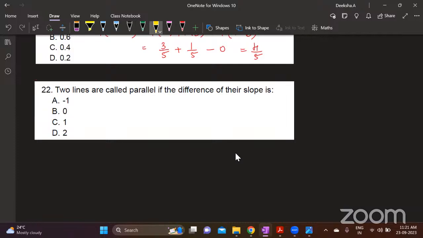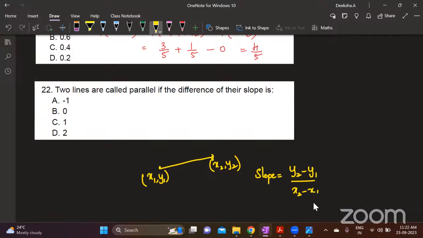Slope of a line denotes how much it is inclined with respect to x-axis. To find this, any straight line needs 2 points, right? A straight line requires 2 points. Suppose this point is x1, y1, and this point is x2, y2. Then to find slope, we use difference between y coordinates divided by difference between x coordinates. This is slope of a line, and this gives you what is the inclination towards x-axis.